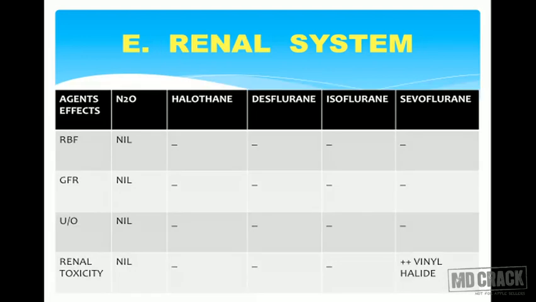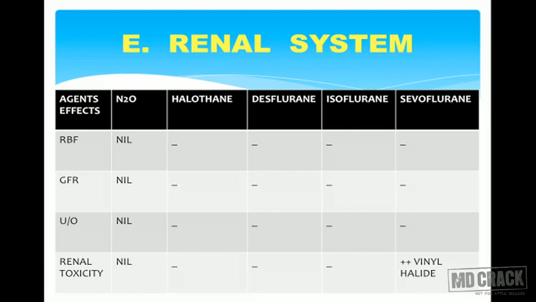Now coming to the renal system. Practically there is no change in renal blood flow with nitrous oxide, but the other agents, that is halothane, desflurane, isoflurane and sevoflurane, decrease the renal blood flow, they decrease the glomerular filtration rate, and they decrease to a certain extent the urine output.